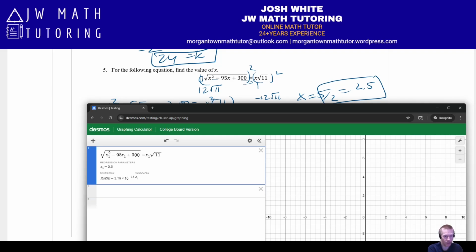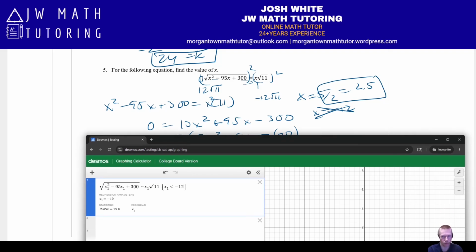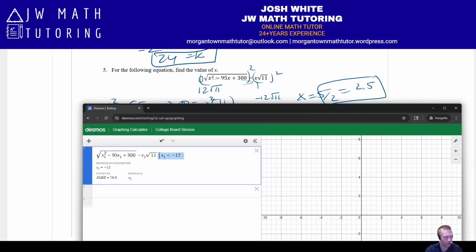If it had given me the negative, let me see if I can force it to give me the negative value first. I wonder if it's not going to find it. Yeah, I bet it's not going to find the extraneous root of negative 12 because, like I said, it's not an actual solution.